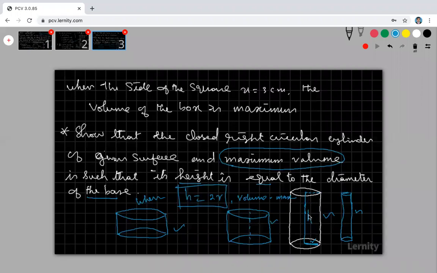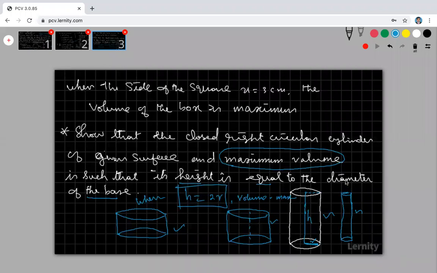The dimensions of the cylinder are only the base radius and height. Based on how you take the radius and height, we get different types of cylinder. But when you take height equal to diameter, that is 2 times r, you get the cylinder of maximum volume. That is what we are going to prove.